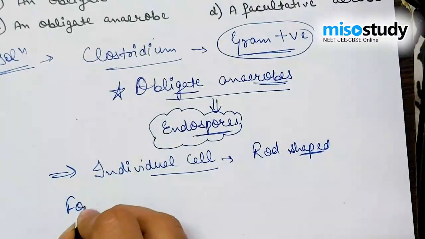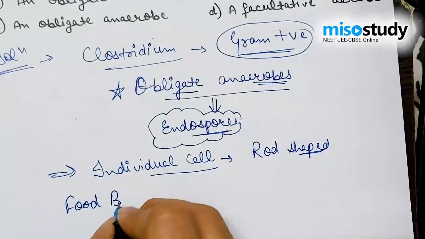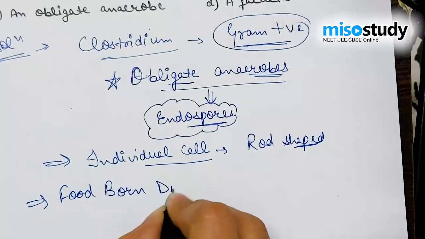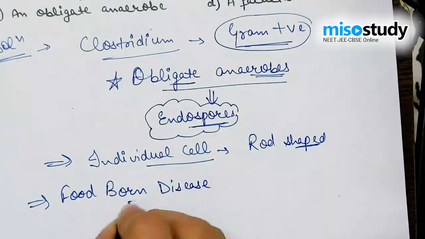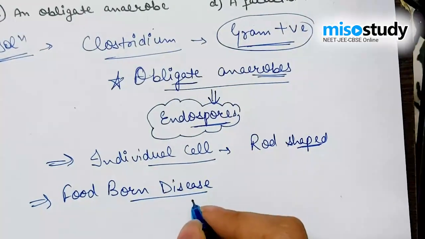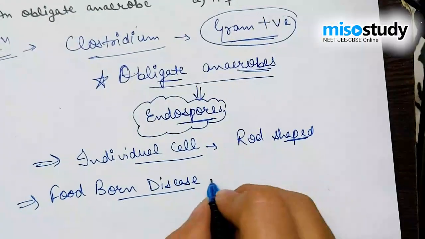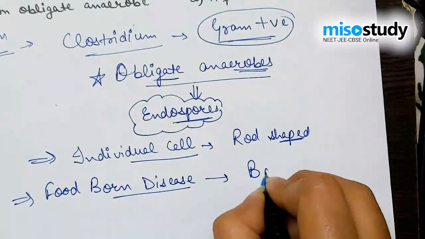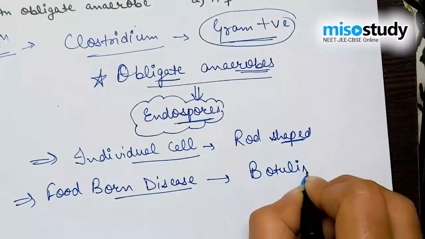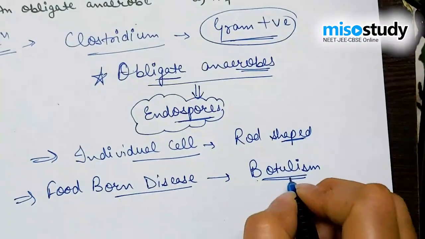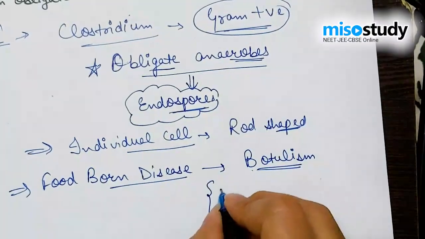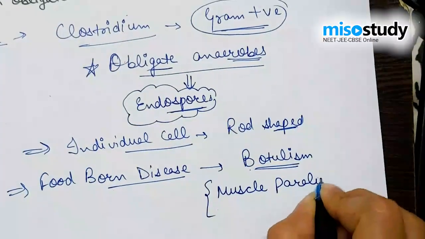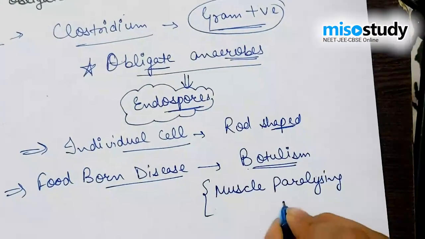Some foodborne disease named food poisoning is caused by Clostridium botulinum, and it is also referred to as botulism, and this is also known as a muscle paralyzing disease.